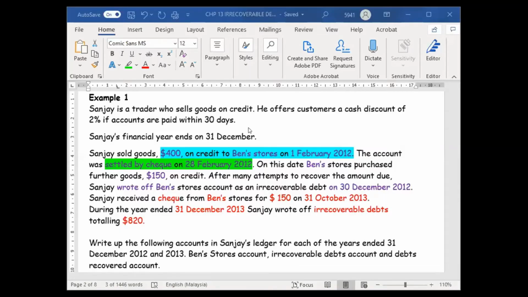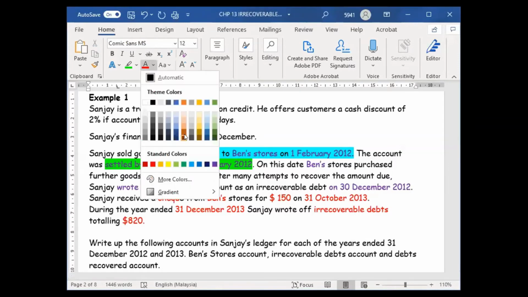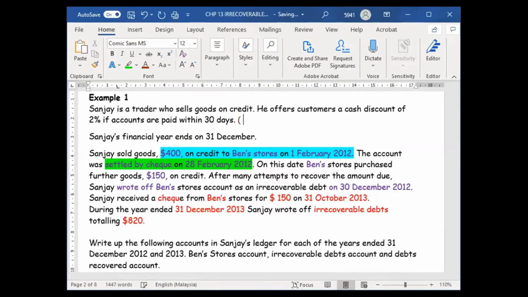Okay, if it is within 30 days, we must give them a 2% discount. So let me calculate how much the discount is. The discount is 400 times 2%. So can you calculate how much? Sorry, not 4,000: 400 times 2%, you will get 8 ringgit. So $8.